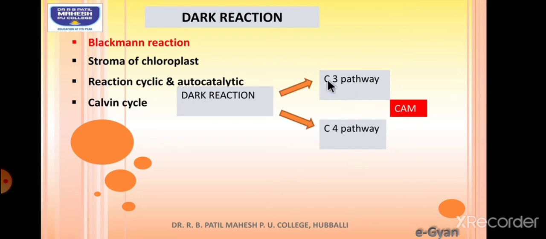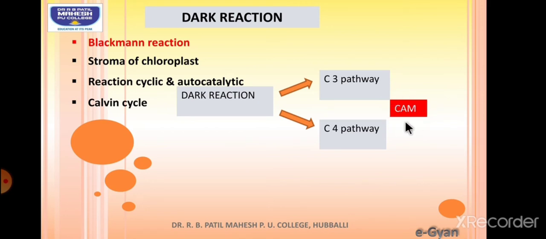The plants which are growing in tropical regions will have the C4 pathway, whereas the plants which are growing in temperate areas will have the C3 pathway. Okay, in C3, the 3 carbon compound is the first stable compound formed. In C4, a 4 carbon compound is the first stable compound formed. So C3 can also be called the Calvin cycle, whereas C4 is also called the Hatch and Slack pathway.